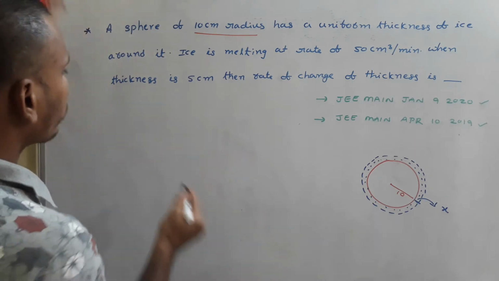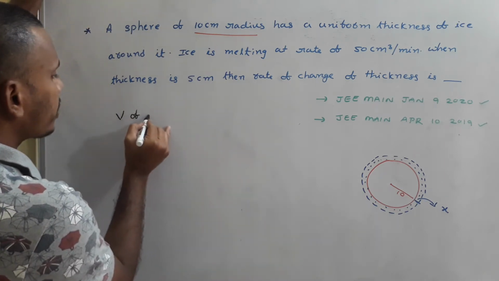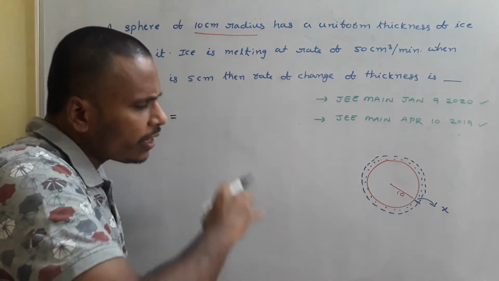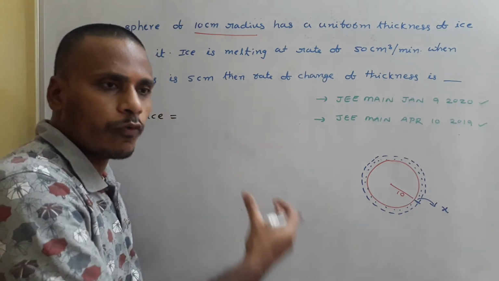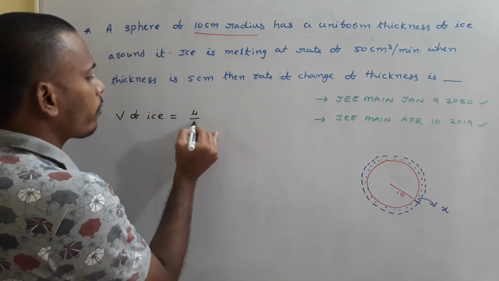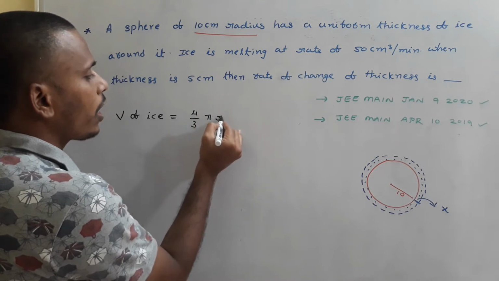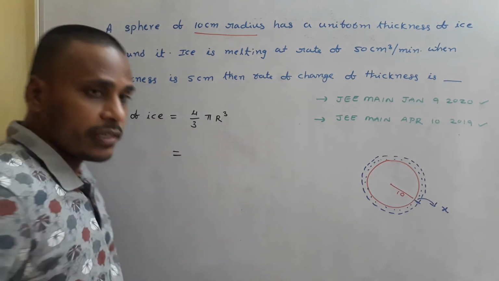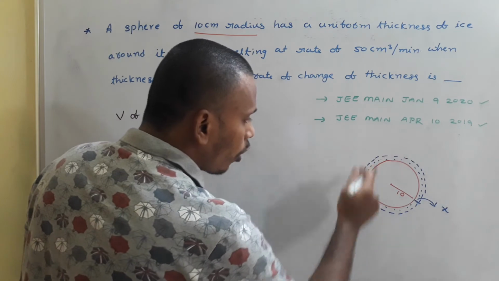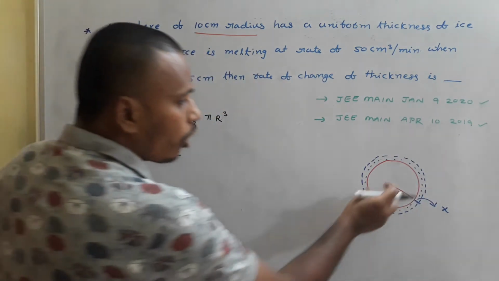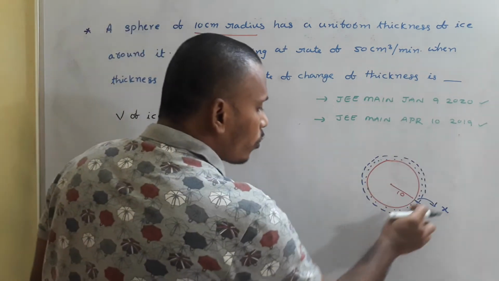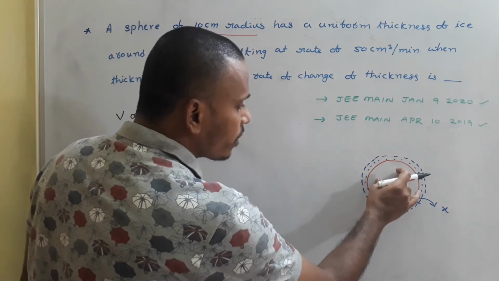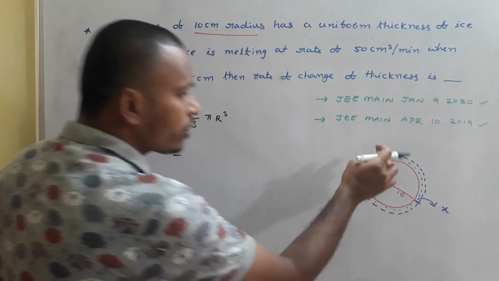Now, the volume of ice is nothing but the volume of the thickness. A sphere is surrounded with ice, and the complete picture is again of the form of a sphere. So what is the volume of the sphere? The volume of the sphere is 4 by 3 pi r cube, the general formula. Now the volume of ice is simply the total sphere volume minus the volume of the inner sphere. The volume of this inner sphere is constant; according to the thickness, the volume of the ice will change. So the volume of the ice is the total sphere volume minus the volume of this constant sphere.